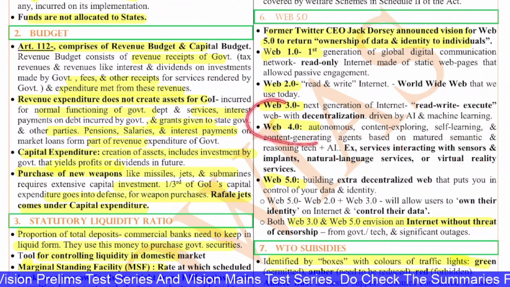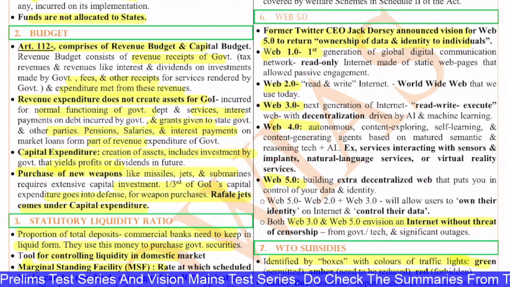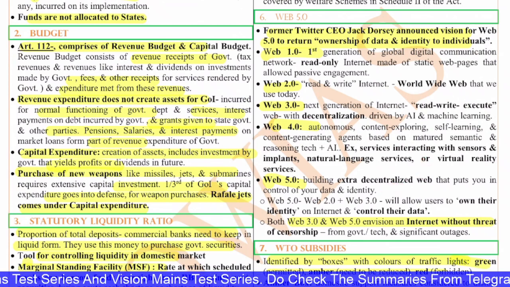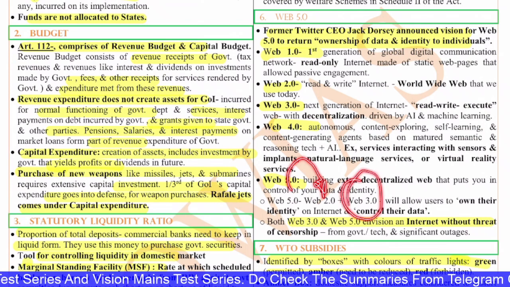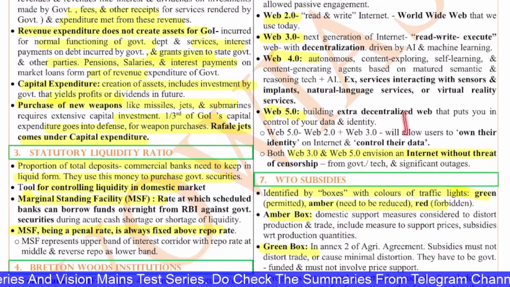All of them are part of this Web 4.0. Next, we have Web 5.0, that is building an extra decentralized web that puts you in control of your data and identity. Web 5.0 and Web 2.0 plus Web 3.0 will allow the users to own their identity on the internet and control their data.